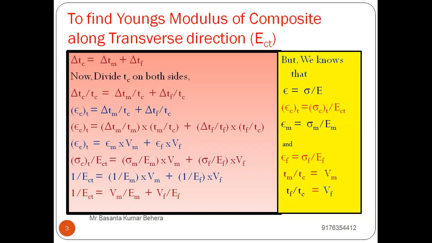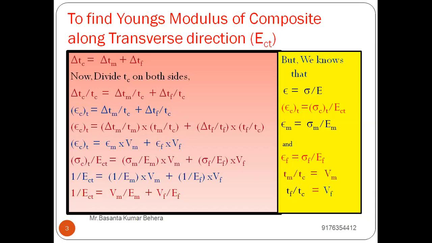That means I have divided Tm multiplied by Tm, so there is no change. It is as usual delta Tm by Tc only, plus delta Tf by Tc was there in the previous line. Here I did it as delta Tf by Tf into Tf by Tc. So again here also I have divided Tf and multiplied by Tf. But now things will change.